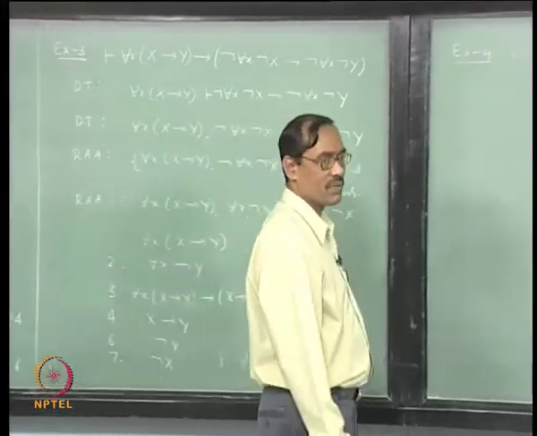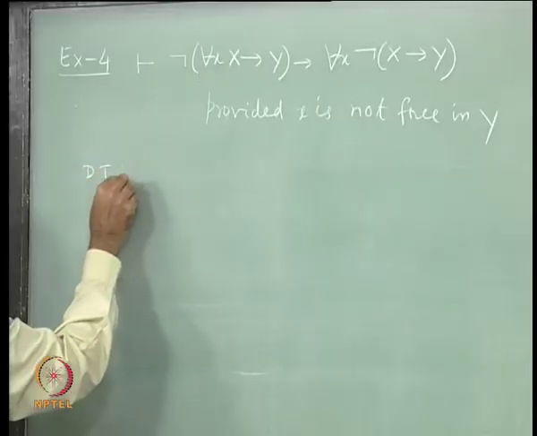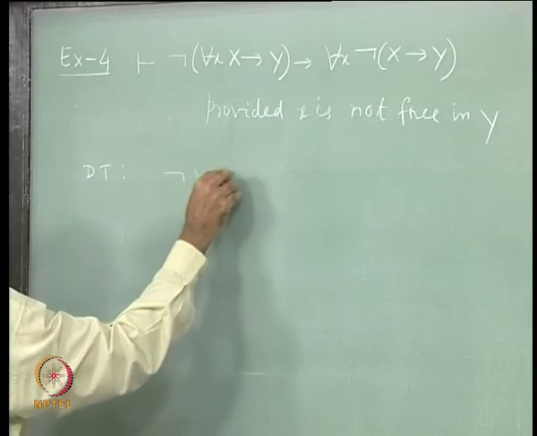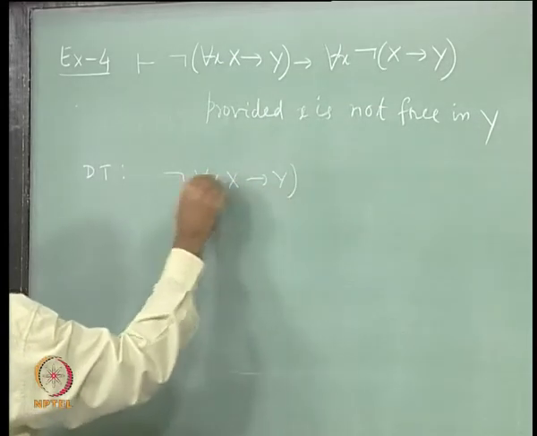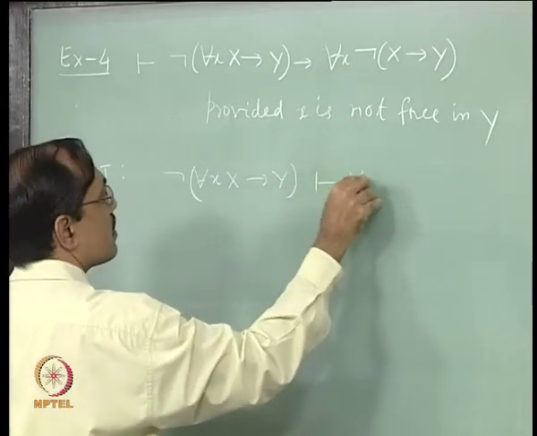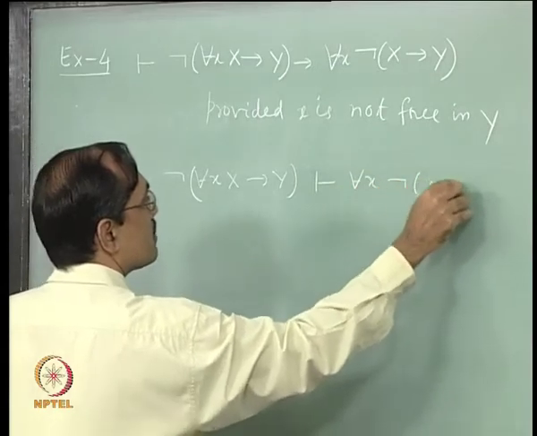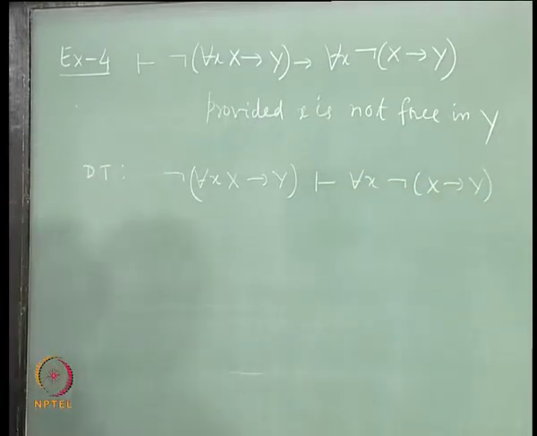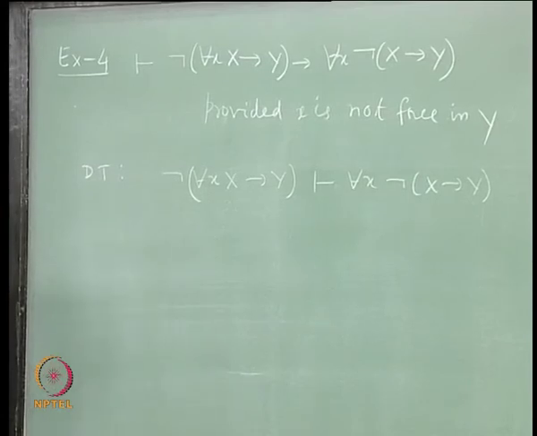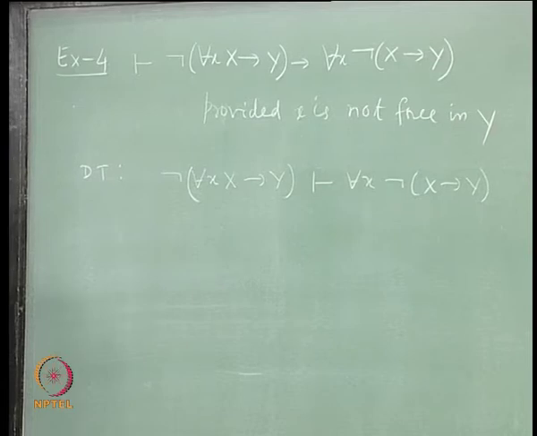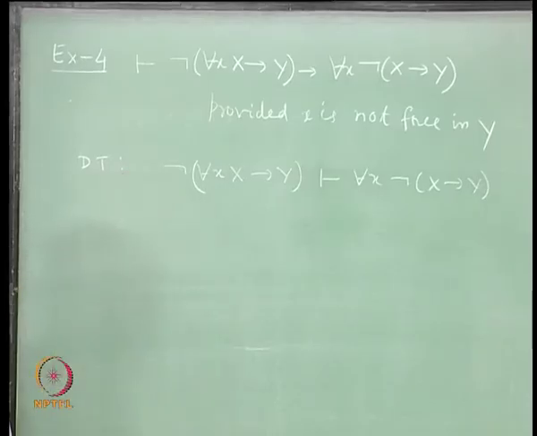Now, next one. So, by the deduction theorem we have not for each x, x implies y entails for each x not of x implies y. Right. Now, some mental block, how to use this not. Well, you use RAA, transfer it to the other side, see what happens.